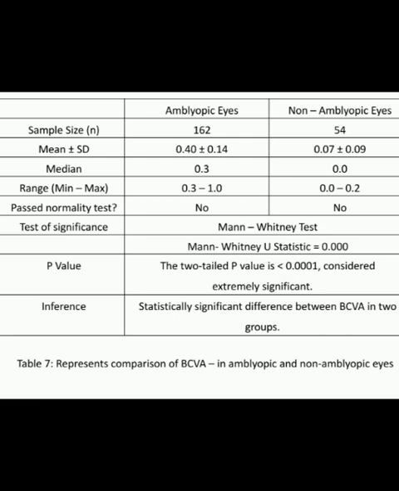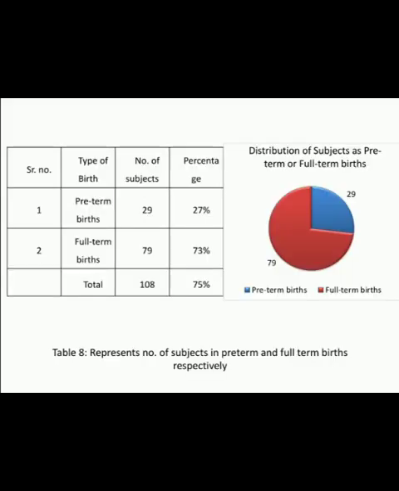A statistically significant difference was seen between the two groups. Table 8 represents the number of subjects in preterm and full-term birth. In a total of 108 subjects, preterm births were 27% and full-term births were 73%. Amblyopia was found to be more common in full-term birth as compared to preterm birth.